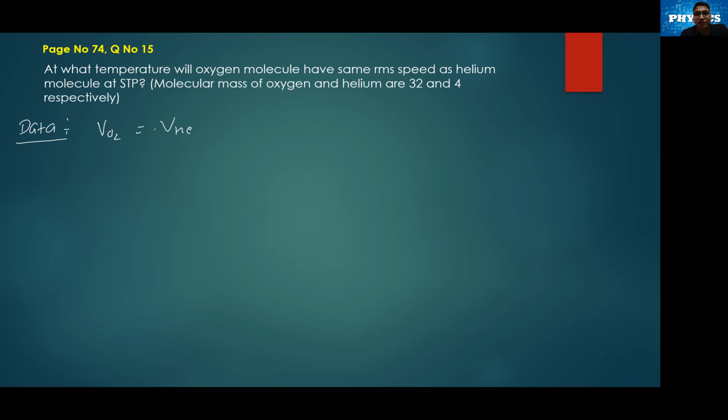STP means 0 degrees Celsius, and in Kelvin it will be 273 Kelvin. The temperature of oxygen is what we have to find. The molecular mass of oxygen is given as 32, and the molecular mass of helium is given as 4.